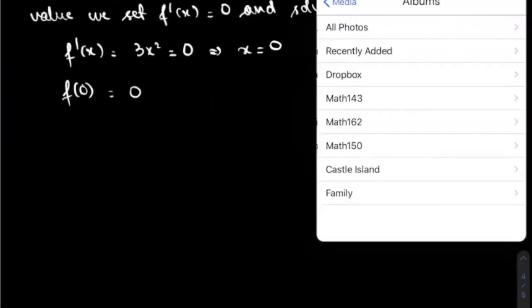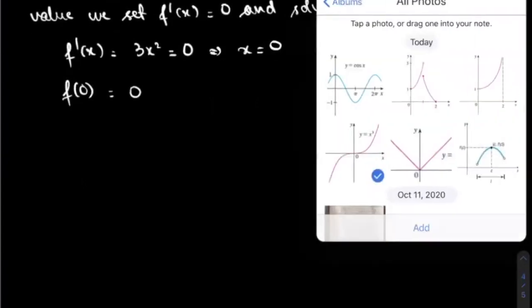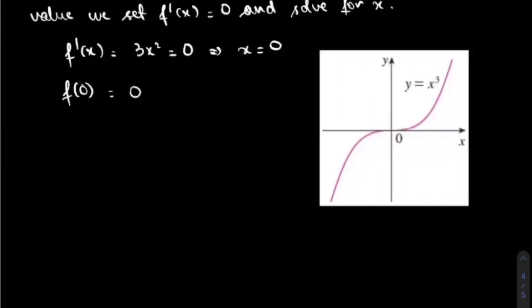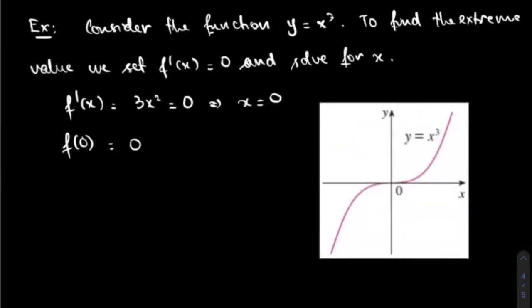But the graph of the function is this. This is a cubic function. So at x equal to 0, there's no maximum or minimum at all, even though you are still able to find f prime of x equal to 0. So that's one example to see that you have to be careful when you consider Fermat's theorem. It's a good indication when you do see a maximum or a minimum, but it's not a good indication when you just have f prime of x equal to 0.